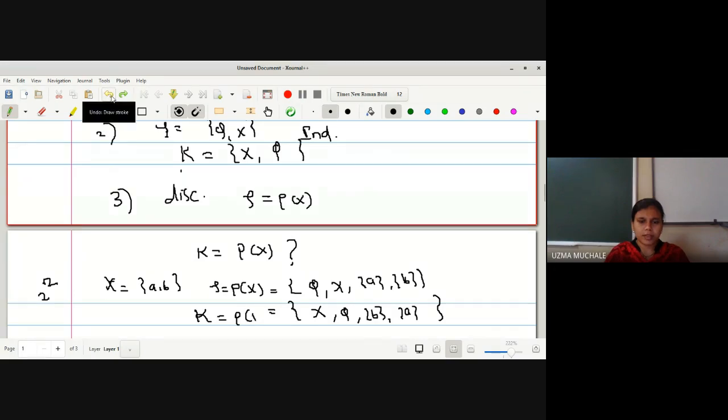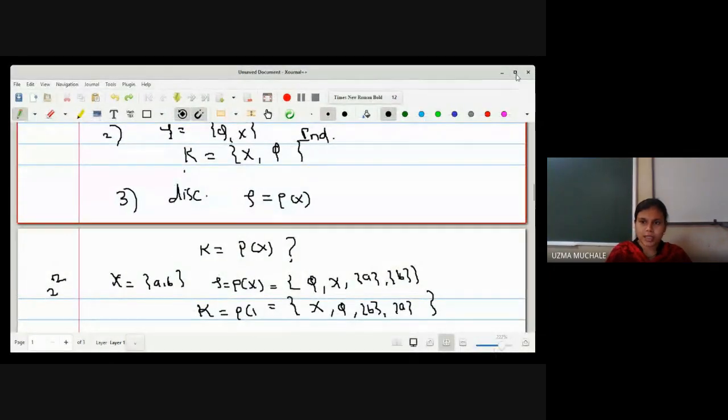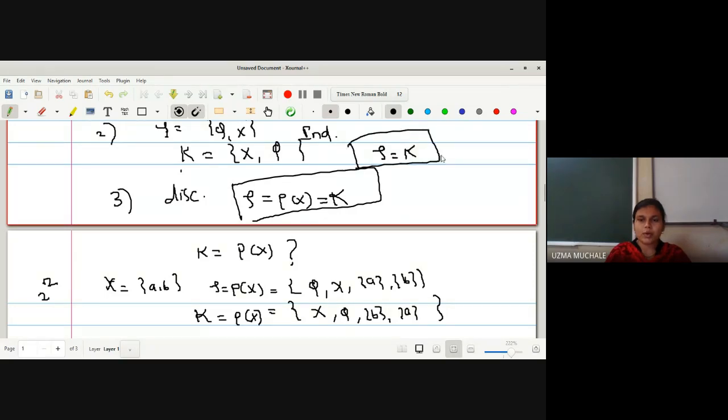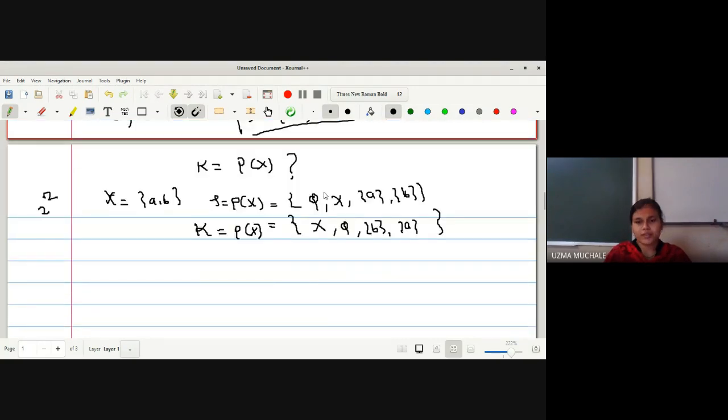So for a discrete topological space, can I write the remark? We can say that in the case of a discrete topological space, if tau is equal to the power set of X, then K is also equal to the power set of X. So family K and tau both are the same in the case of discrete and indiscrete space. In the indiscrete space also, family tau and K are the same because we have only two open sets, but they are already closed sets. Phi and X are always open and closed. In the discrete space also, we get tau as the power set of X, which is nothing but your family of closed sets. That I have shown you with a simple example.